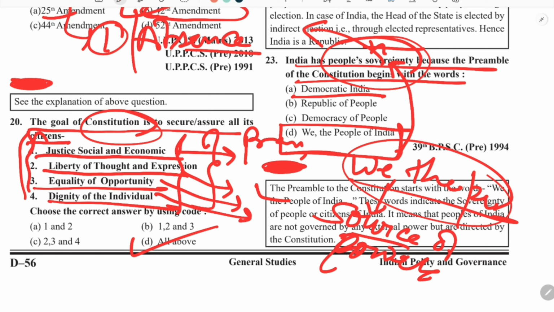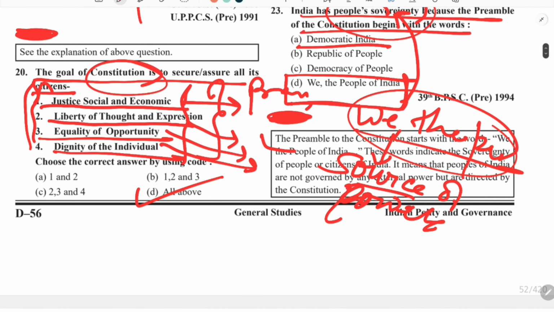We know that our constitution was made by elected representatives, though they were also nominated, but we can say that the constitution was made by our representatives. So in a way, the people gave the authority to frame the constitution. The legitimacy of the constitution is given by the people. So this question is asking about people's sovereignty. So the answer is D.